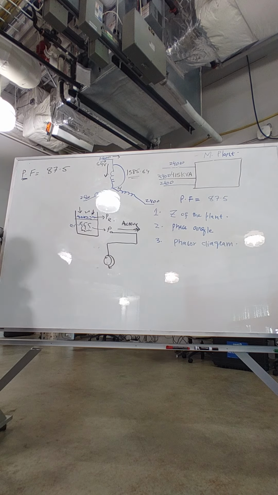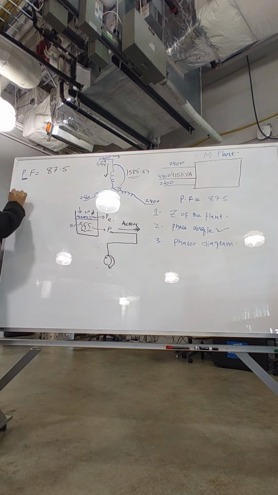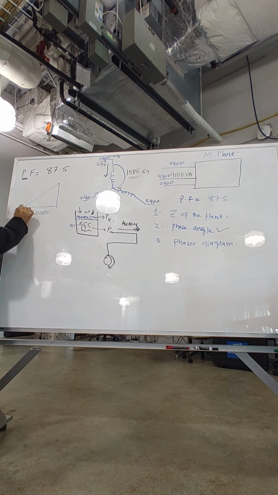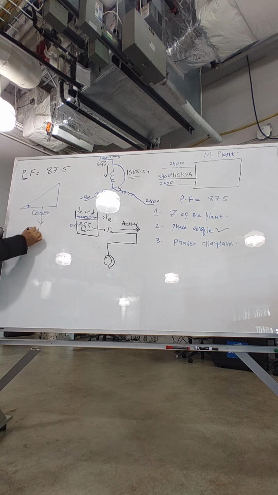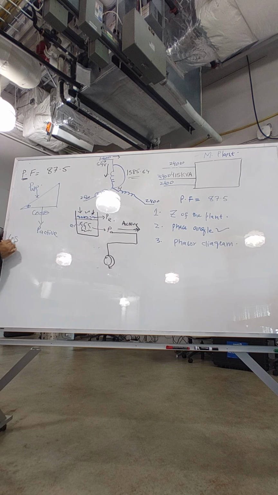Say the phase impedance Z of the plant, we did that, and the phase angle. We said that the power factor is cos theta. And what is cos theta? Cos theta is the active power divided by the apparent power, so cos theta equals P active divided by P apparent. Alright, that's good.